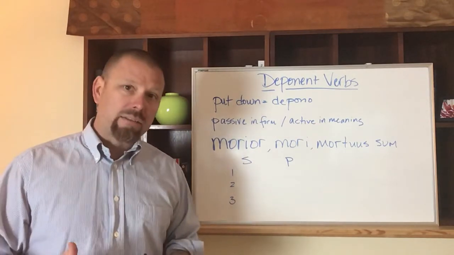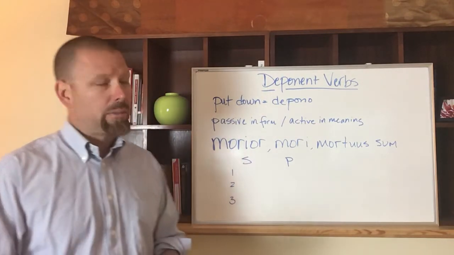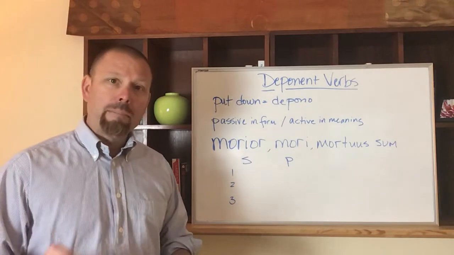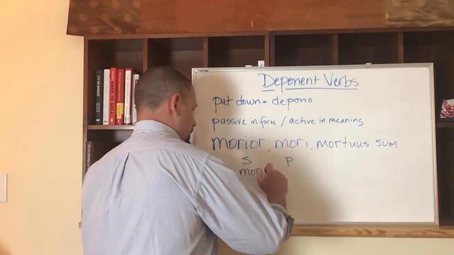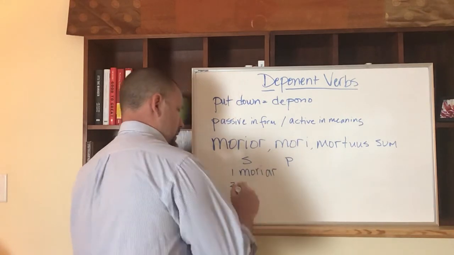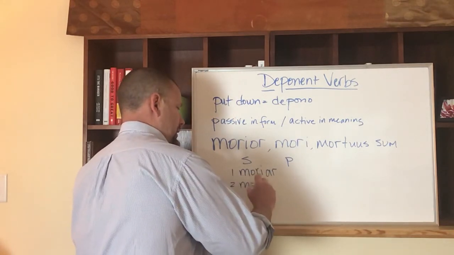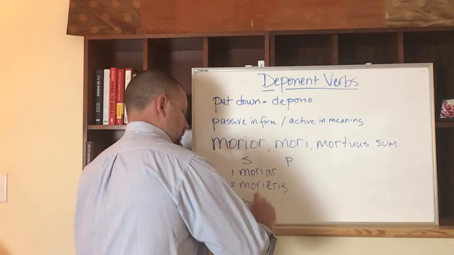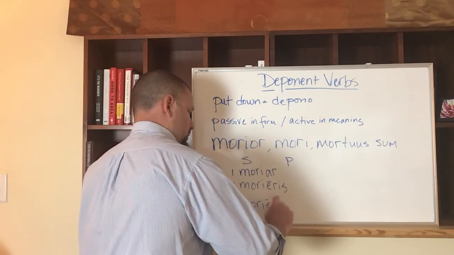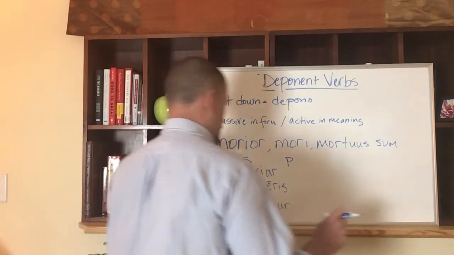We have to use the passive endings here, because it's a deponent verb, so it'll end with not o but ar. We get moriar, and then we use the letter E, morieris, and morietur. Sorry, it's not long in the third person.